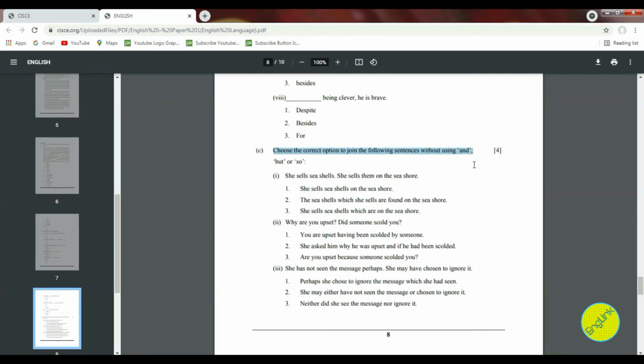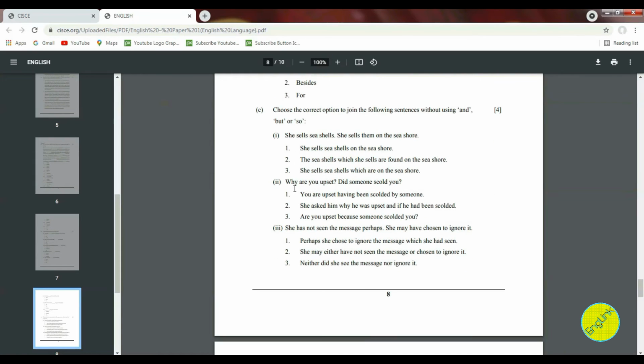Coming to question number C, this is based on your conjunctions, where you are supposed to choose the correct option to join the following sentences, very important, without using and, but or so. The first question is like, she sells seashells. She sells them on the seashore. Now combine these sentences without using and, but, or, so. And three options you are getting here. The first one is, she sells seashells on the seashore. Second, the seashells which she sells are found on the seashore. The third one, she sells seashells which are on the seashore. So go through it very carefully and then choose the correct one.